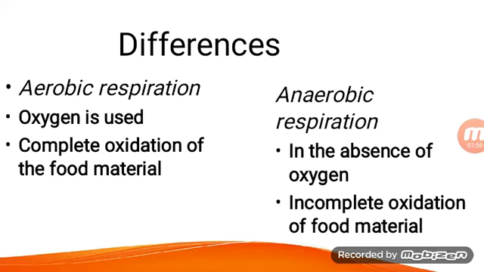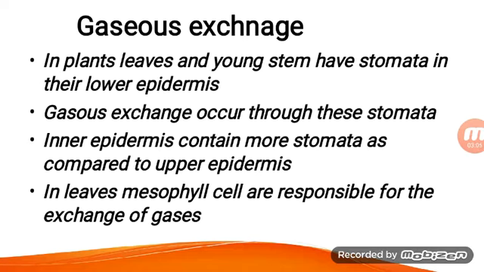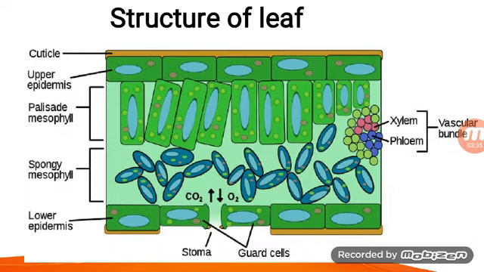In plants, leaves and young stems have stomata, more in their lower epidermis. Gases exchange occurs through these stomata. The lower epidermis contains more stomata as compared to the upper epidermis. In leaves, mesophyll cells are responsible for the exchange of gases. Now this is the structure of a leaf. We will discuss the detailed structure and anatomy of the leaf. By making the concept of this, you can understand the whole process easily.